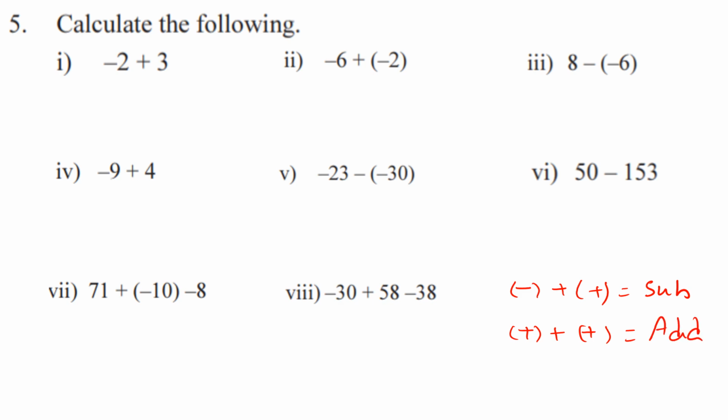When we add two negative integers, then also we should add. When we add one positive and one negative, at that time we should subtract. So keep it in your mind, children. Remember these points when we are adding integers without using a number line.